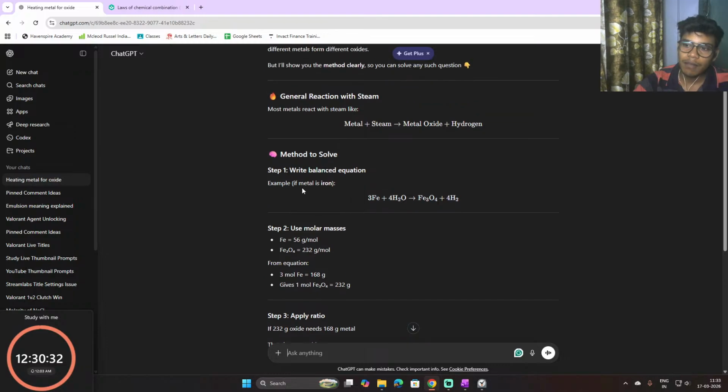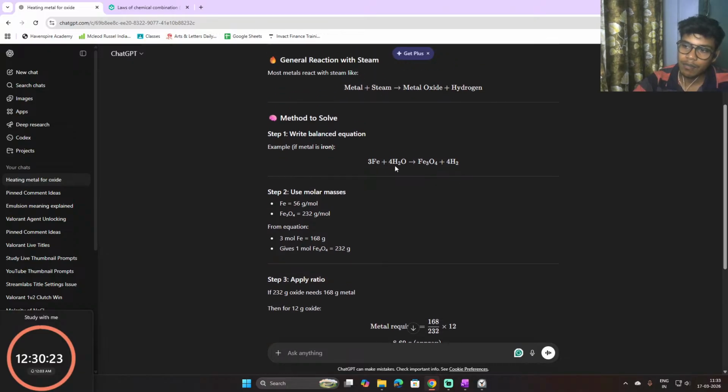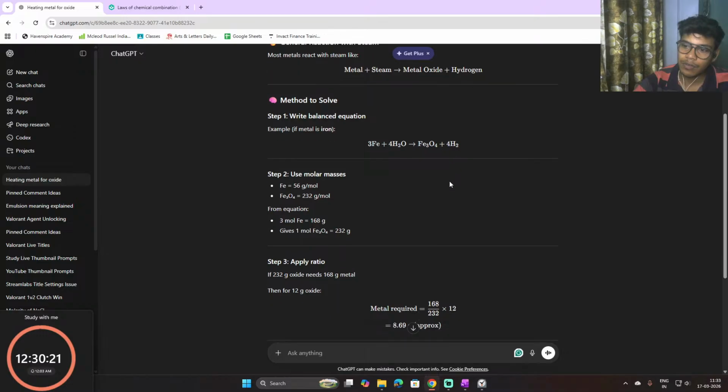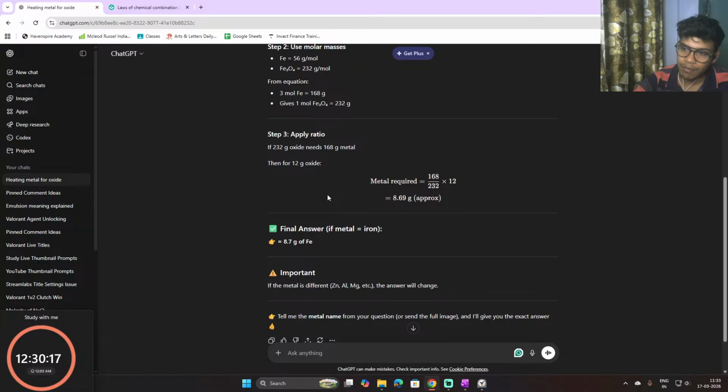So now they are giving the method to solve. Step 1, write the balanced equation. So the balanced equation would be like 3Fe plus 4H2O gives Fe3O4 plus 4H2. Then use molar masses. So for Fe we don't need that much. We only need this. If 232 gram oxide needs only 168 gram metal, then metal required is 168 divided by 232 into 12. Why? Because then for 12 oxide, right?